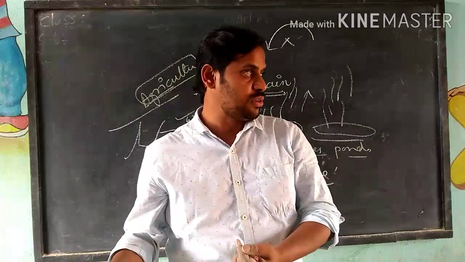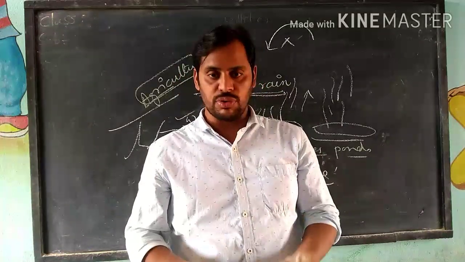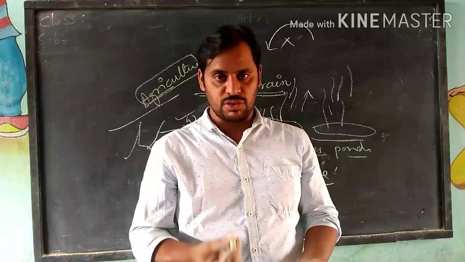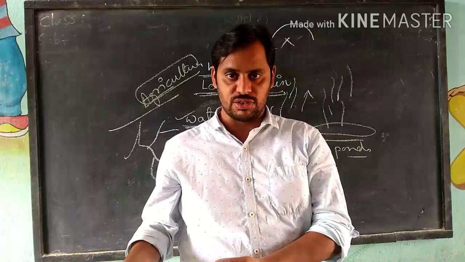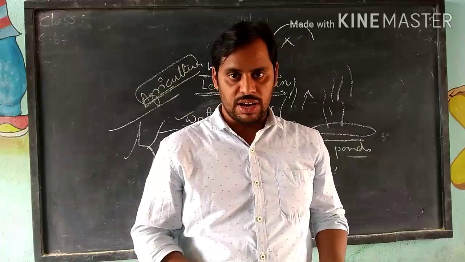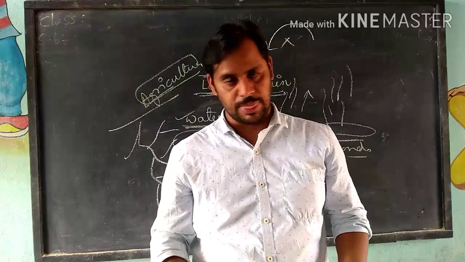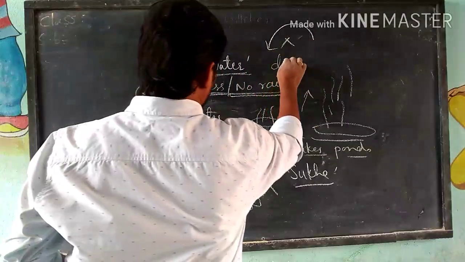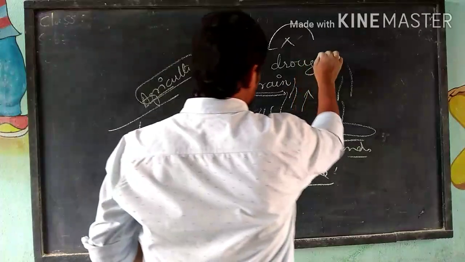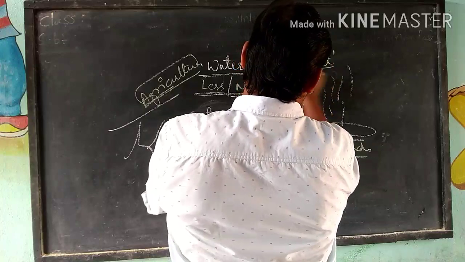When there is no food, automatically the food level decreases. And eventually the oxygen also becomes lacking because there is no vegetation. So this condition is what you call drought. We are going to suffer from drought condition.